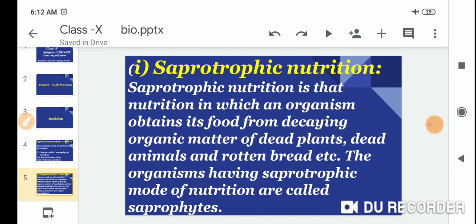Saprotrophic nutrition is the nutrition in which an organism obtains its food from decaying organic matter of dead plants, dead animals, and rotten bread, etc. The organisms having the saprotrophic mode of nutrition are called saprophytes.